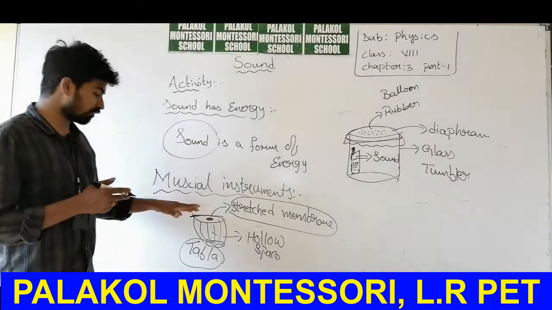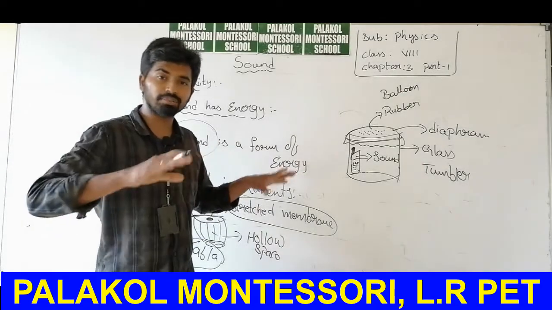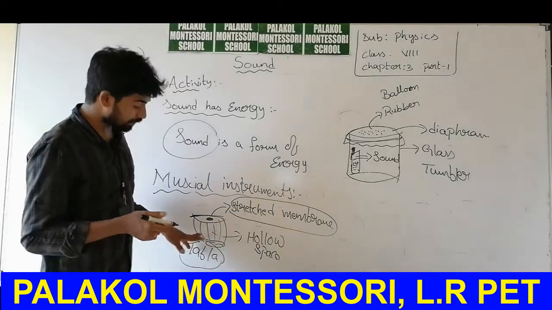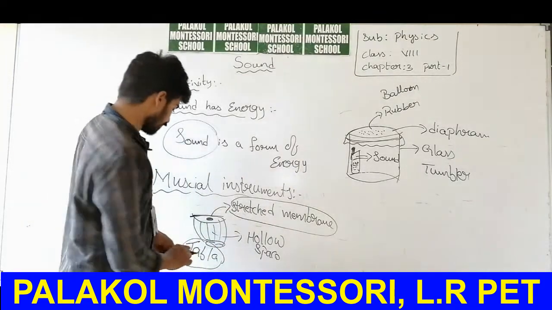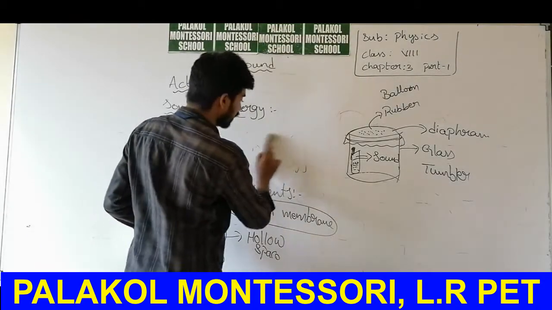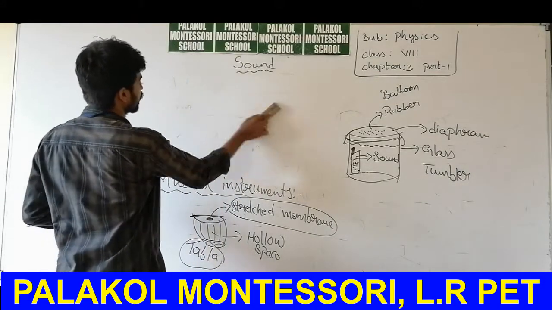So which part of the tabla was vibrating? The stretched membrane present on the tabla, and the air inside the hollow space will also vibrate. In this way, the vibrations of the air in some musical instruments will create beautiful sounds.